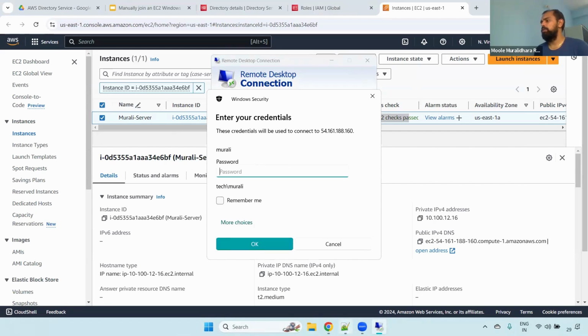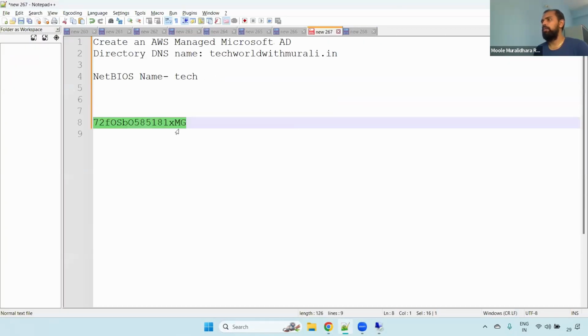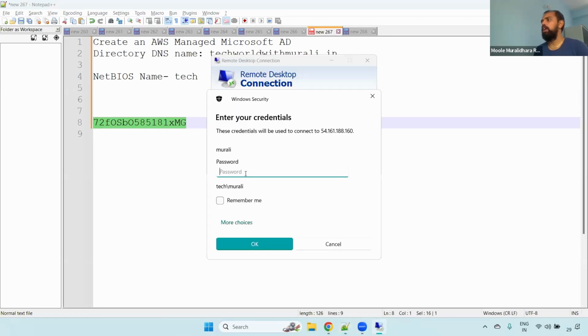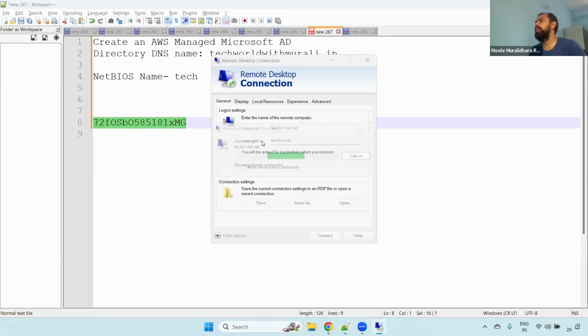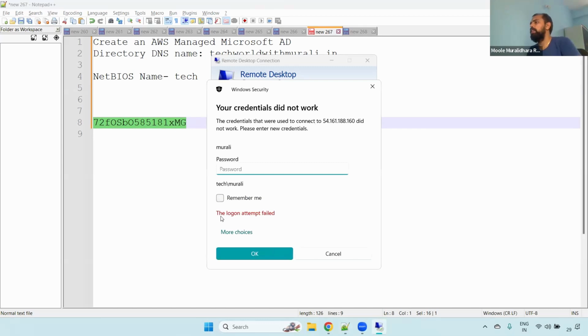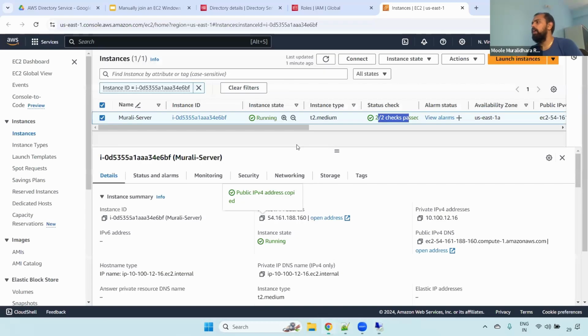It is asking for the password. Now you can copy the password and paste it here. I have given that, and it is throwing an error that the logon attempt failed, because we have just created the server but haven't joined it to the domain.